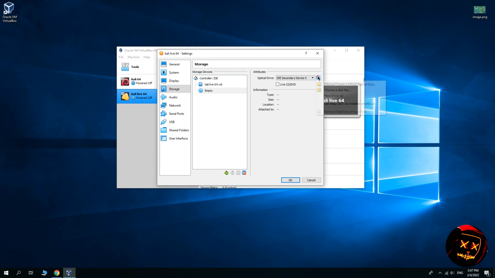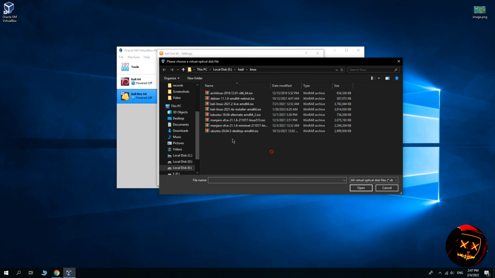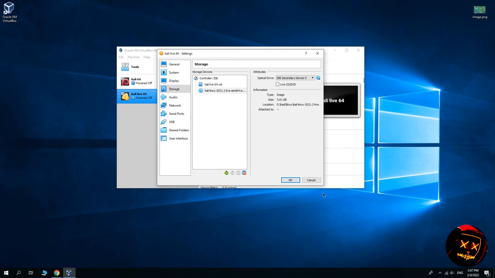Then click on this icon and choose a disk file. Now here you must choose the ISO image you downloaded. I downloaded the Kali Live and I choose it. Then click on Open. Now click on OK.